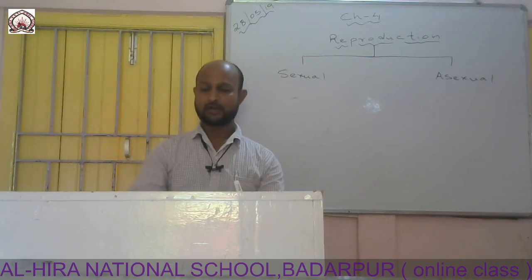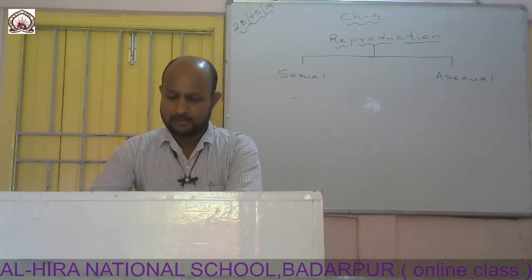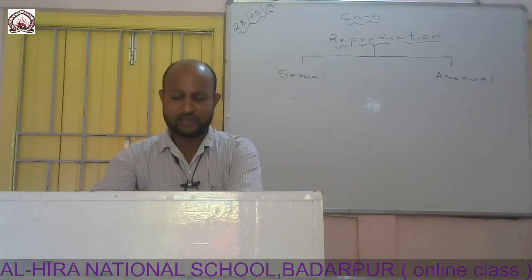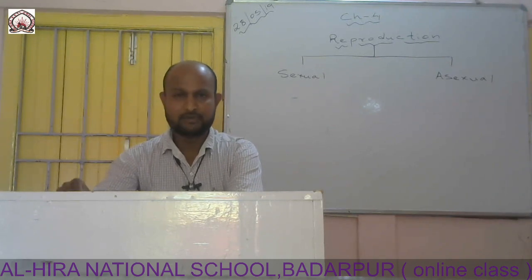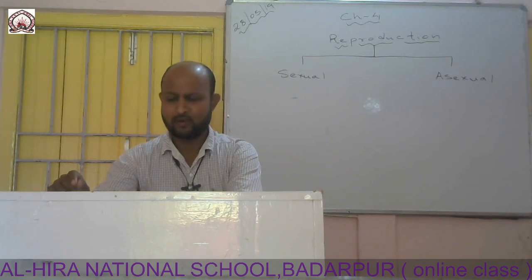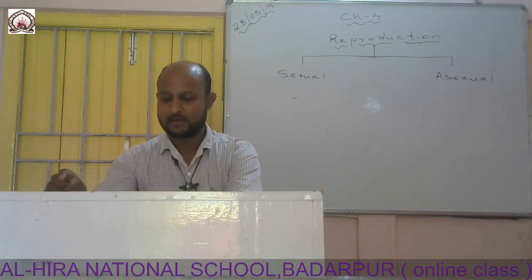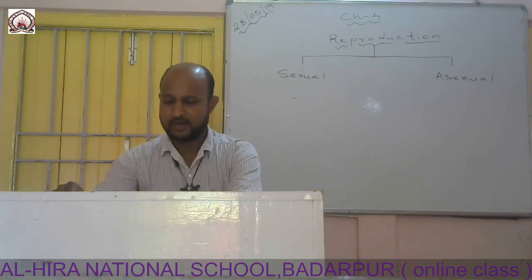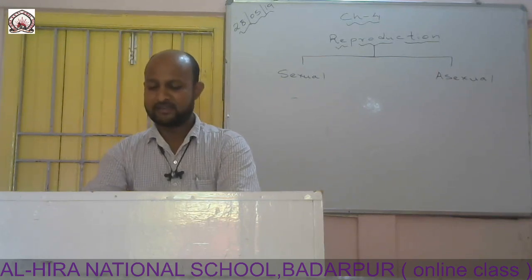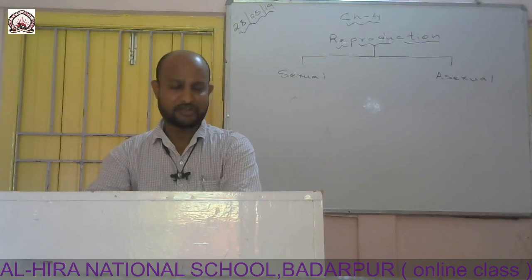Generally, if you talk about the girls, they attain puberty between 11 and 14 years, and the boys between 13 and 16 years. Puberty is marked by the onset of menstruation in girls, and for the boys, by the production of sperms. It is also associated with several external physical changes known as secondary sexual characters.